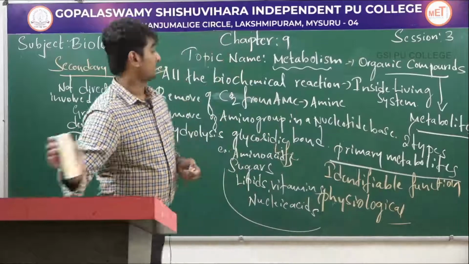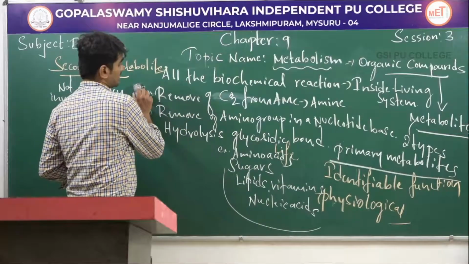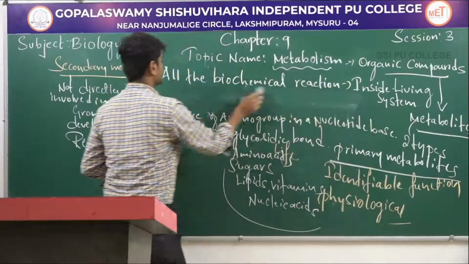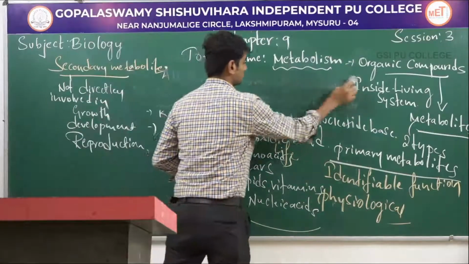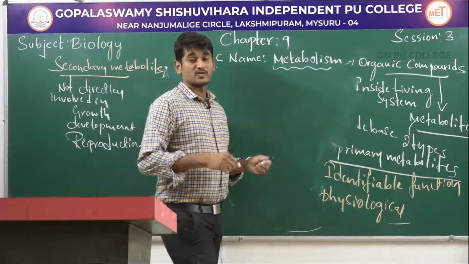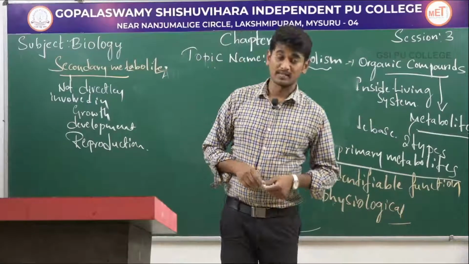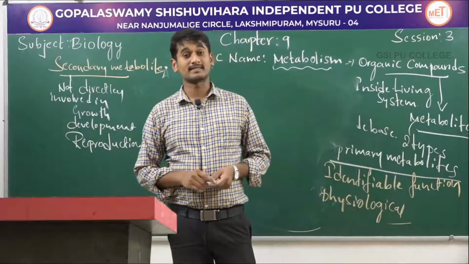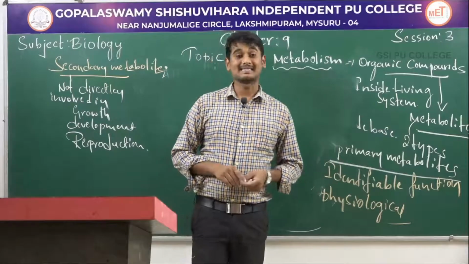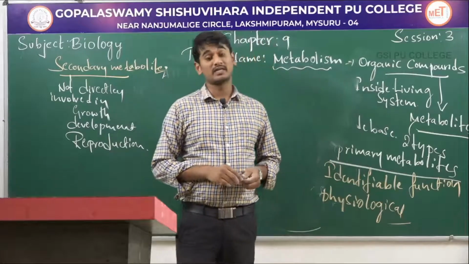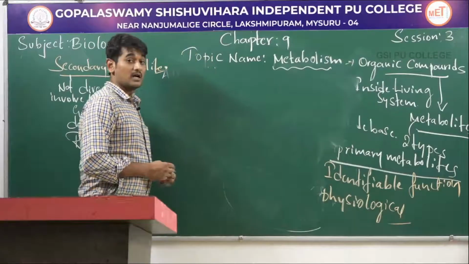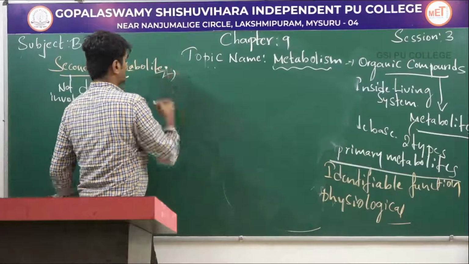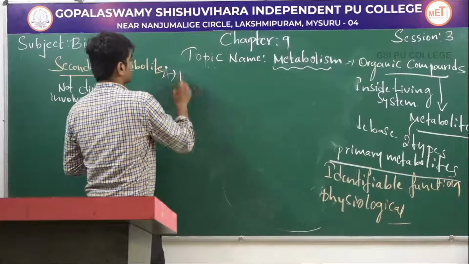Now let's list the examples for secondary metabolites: pigments, alkaloids, morphines, terpenes, toxins, drugs, lectins, essential oils and polymeric substances. Let's list one by one. Pigments.